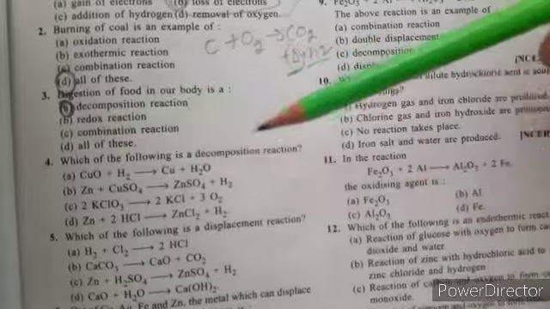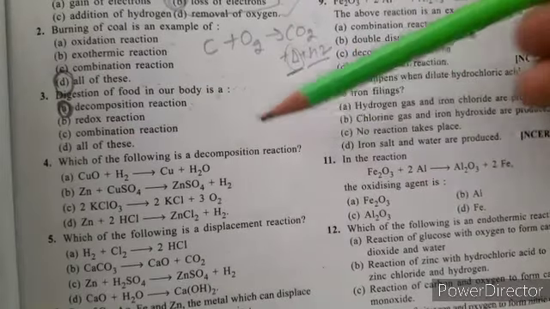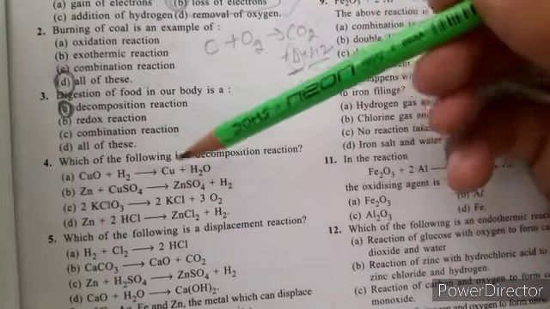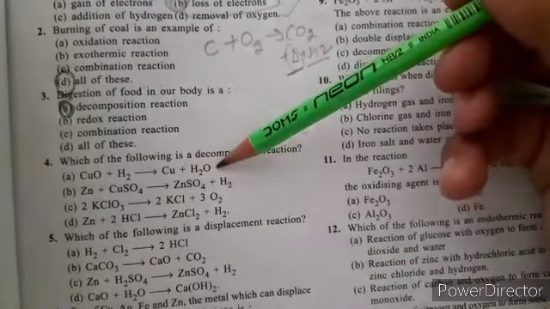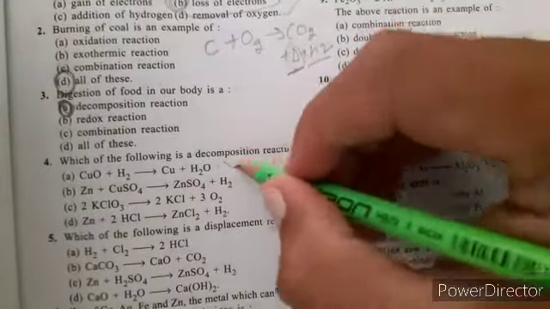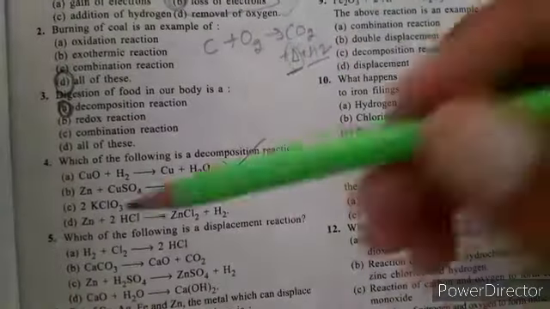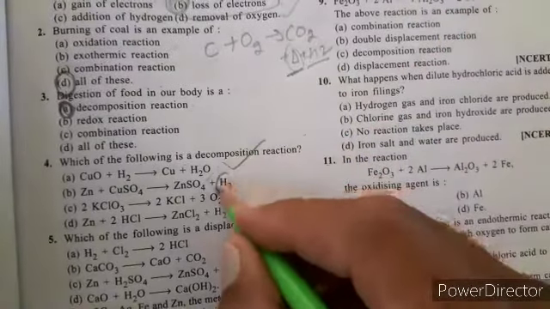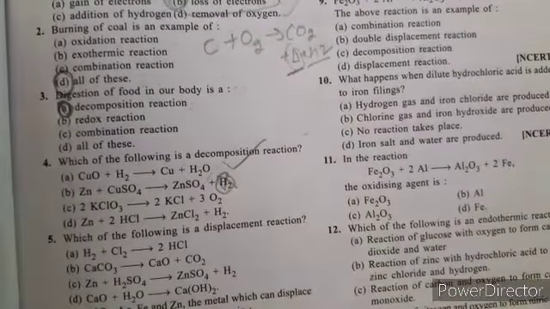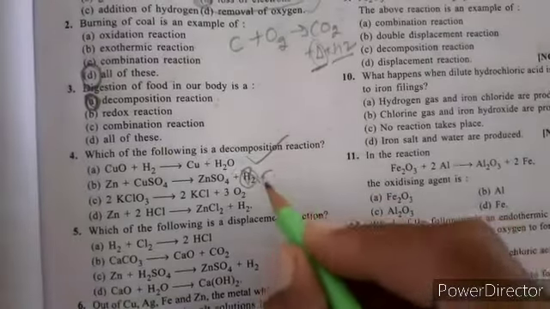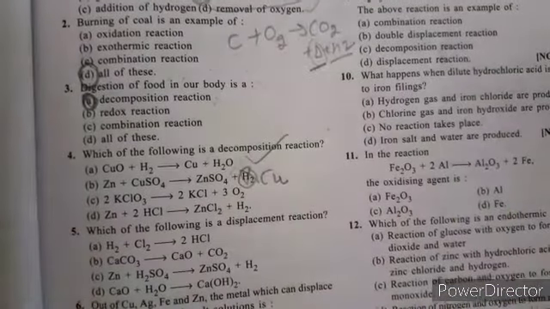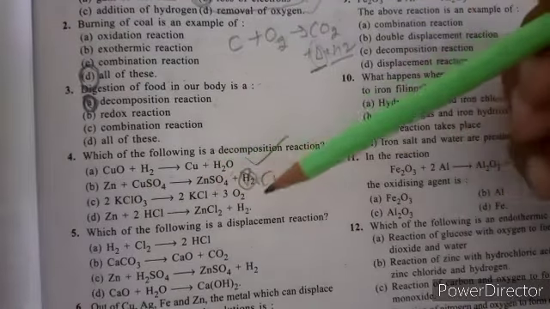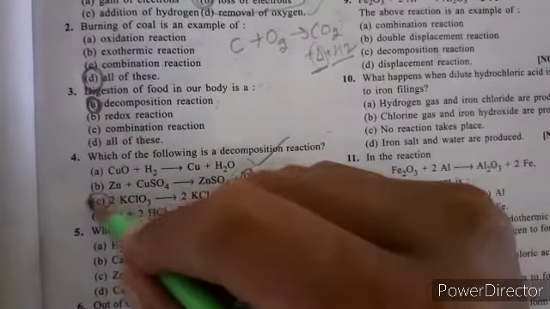Next MCQ: which of the following is a decomposition reaction? Copper oxide reacts with hydrogen gas to form copper plus water. That is not a decomposition reaction. Zinc reacts with copper sulfate to produce zinc sulfate plus copper metal. Next, two molecules of potassium perchlorate decompose into KCl and O2. So this reaction is a decomposition.